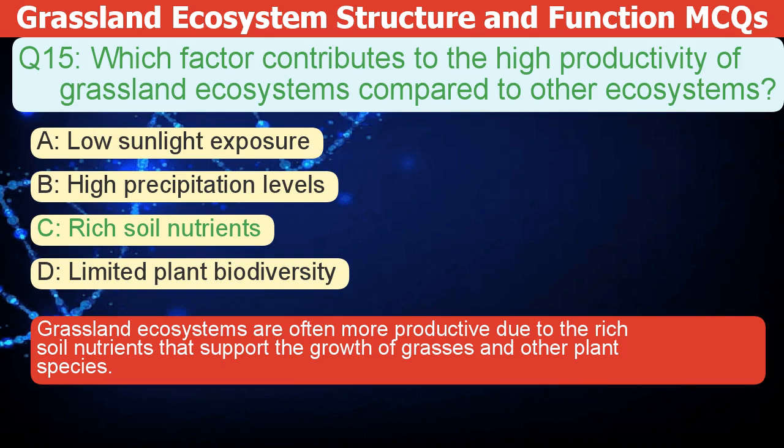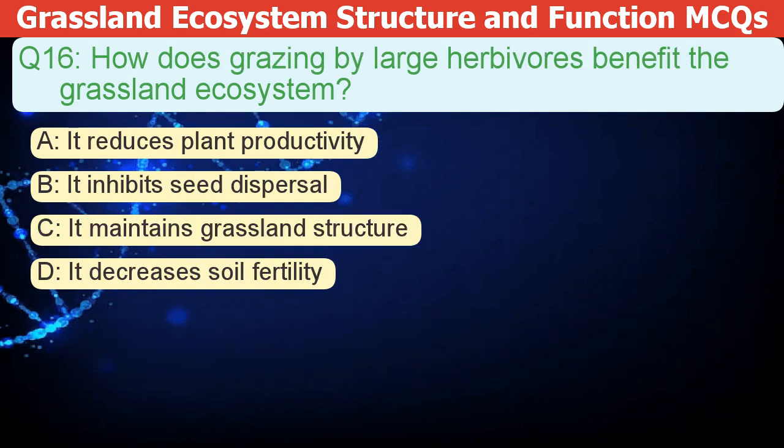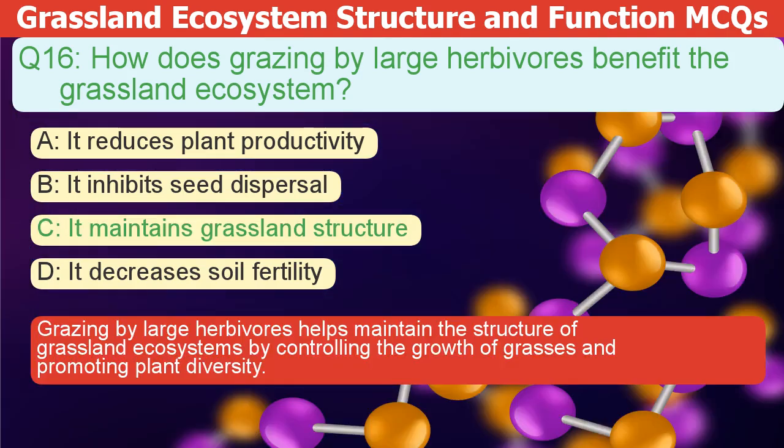How does grazing by large herbivores benefit the grassland ecosystem? A. It reduces plant productivity. B. It inhibits seed dispersal. C. It maintains grassland structure. D. It decreases soil fertility. The correct answer is C. Grazing by large herbivores helps maintain the structure of grassland ecosystems by controlling the growth of grasses and promoting plant diversity.